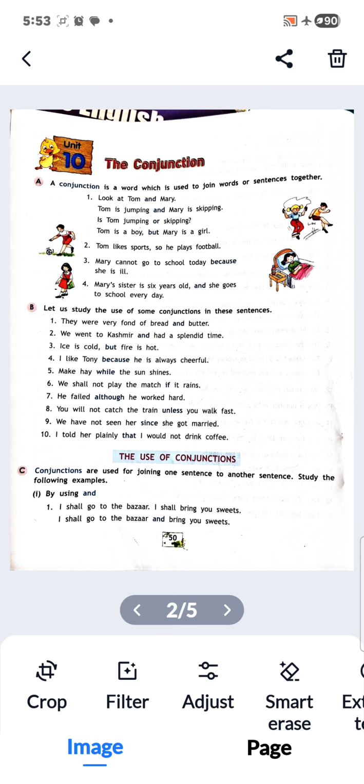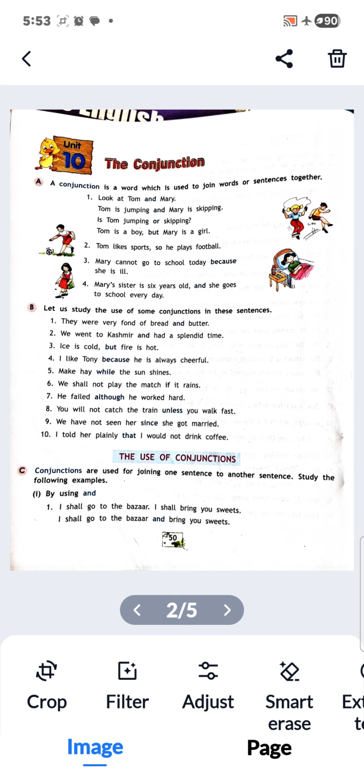So let's revise it. As you know, what is a conjunction? A conjunction is a word which is used to join words or sentences together. So you all have to learn the definition of conjunction also, that a conjunction is a word which is used to join words or sentences together. So let's learn from the examples.